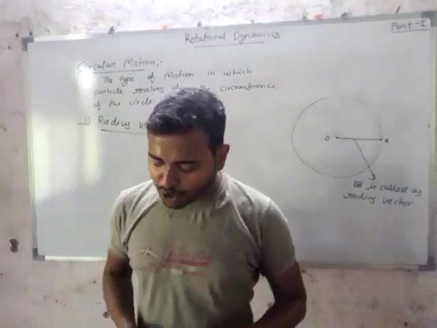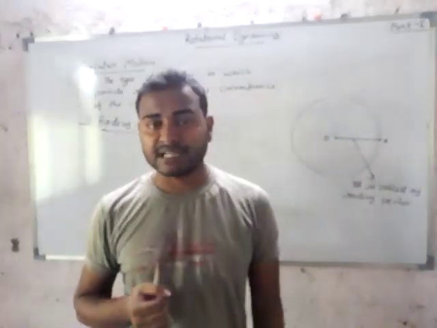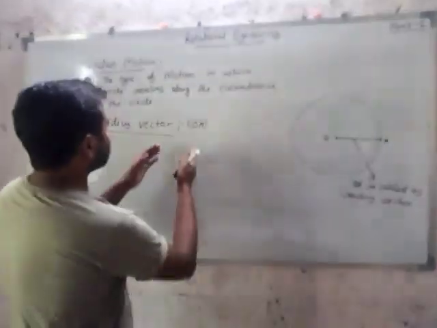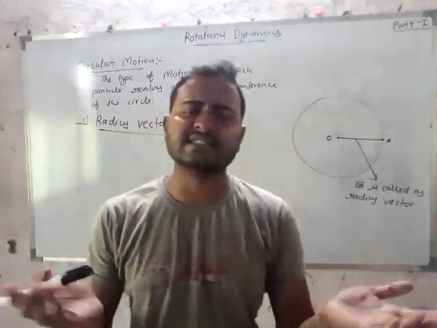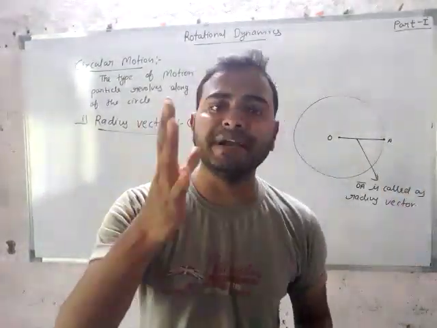If we talk about its unit and dimension, the radius vector is a distance, so its SI unit is meter.